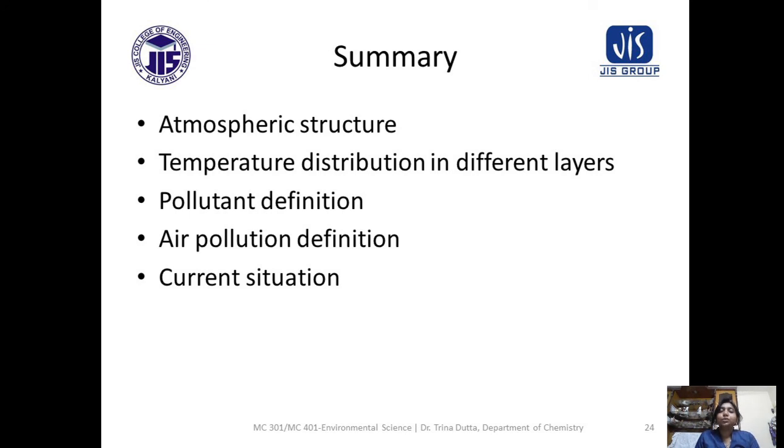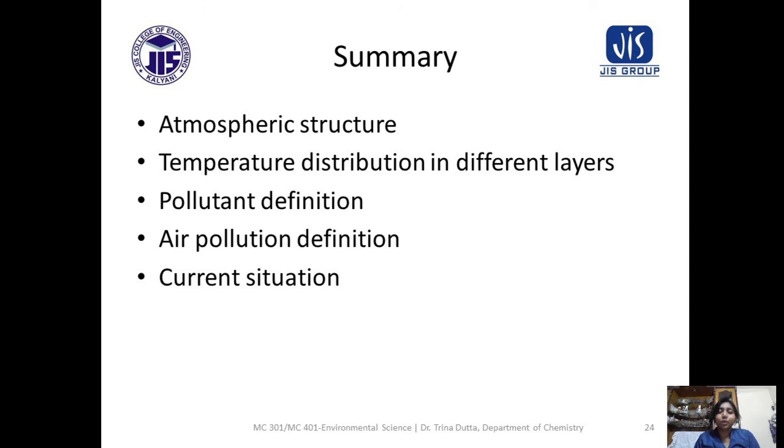So we reduce the use of paper, and then we can reduce the cutting of plants. In this way we can reduce pollution, and we can do many things, like examinations digitalized. Then paper will be saved. So these are the many ways we can reduce pollution.